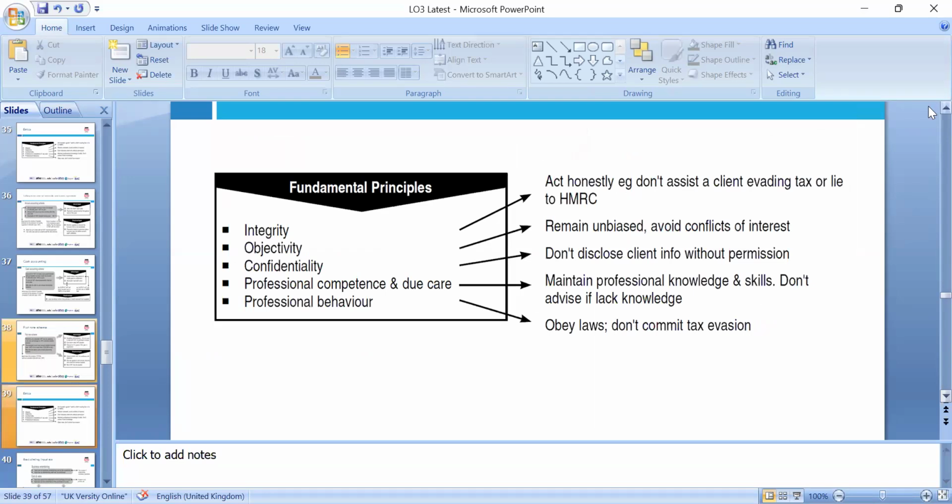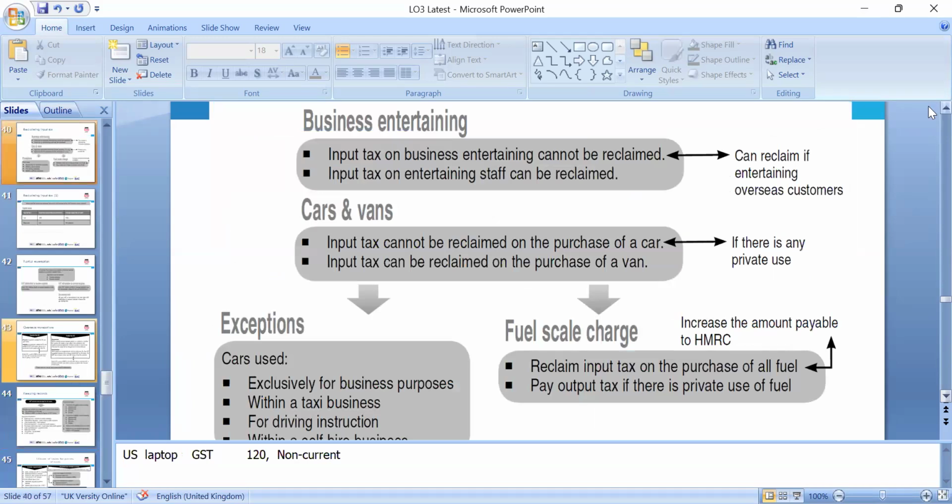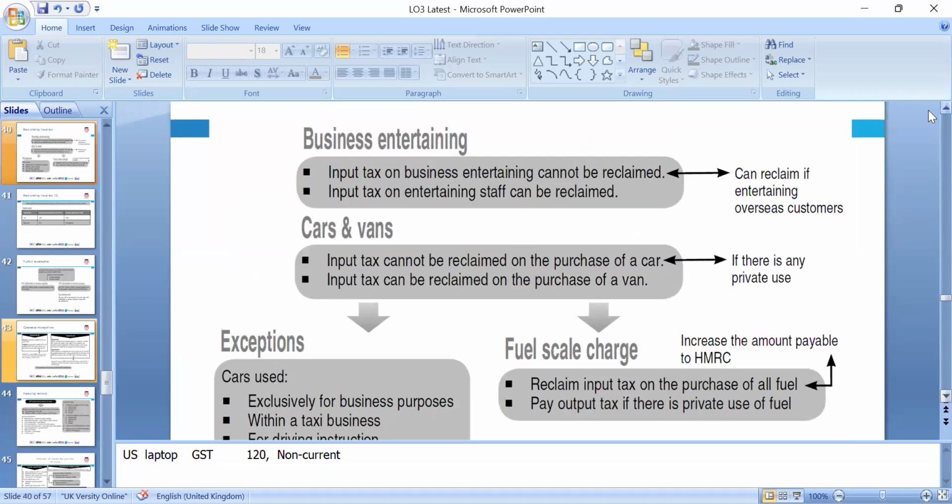Okay, so as we mentioned, we need to look at the ethics, and then we have business entertainment. Input tax on business entertainment cannot be reclaimed if the entertainment is for overseas customers. Input tax on entertainment of staff can be reclaimed. On cars, input tax cannot be reclaimed on the purchase of a car. Input tax can be reclaimed on the purchase of a van if it is used for business, with no private use. So we have to look at the exceptions.